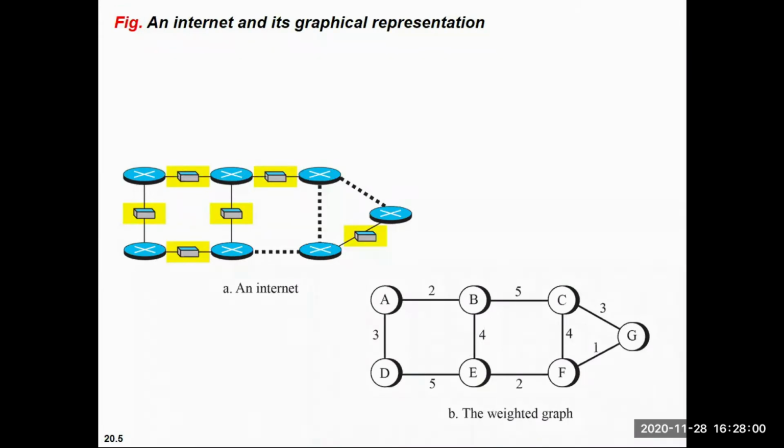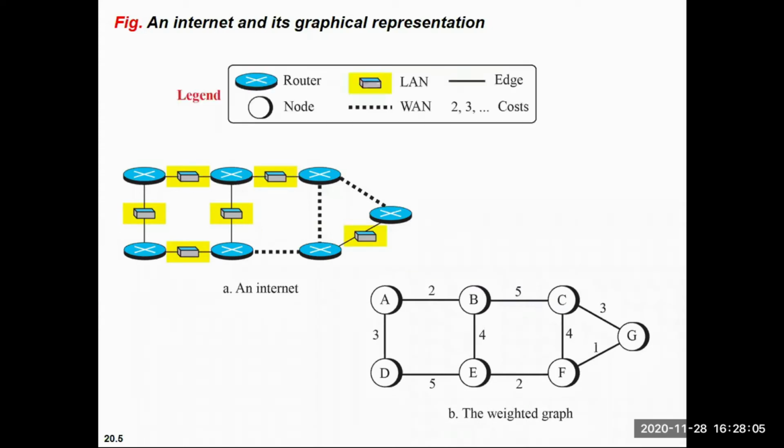Now, here we are seeing that various symbols are there. So let's say this blue one is the router, and these are LAN connections. Whenever we are representing those things in the form of nodes, we are taking all the routers as a single node, because whatever we are communicating will go through routers.